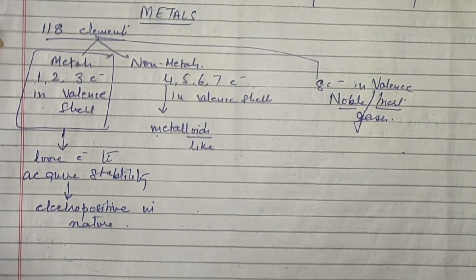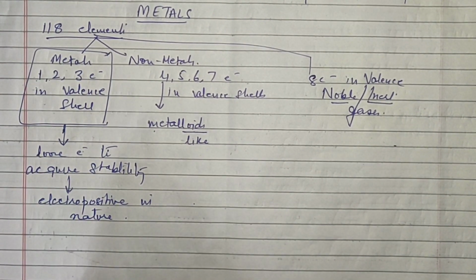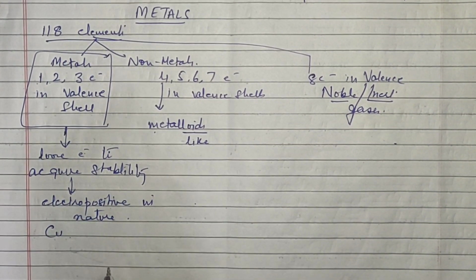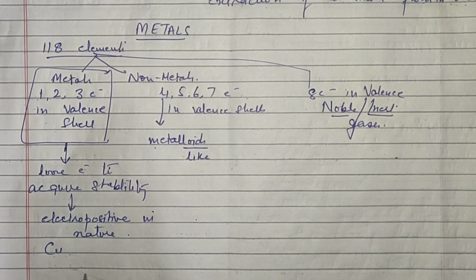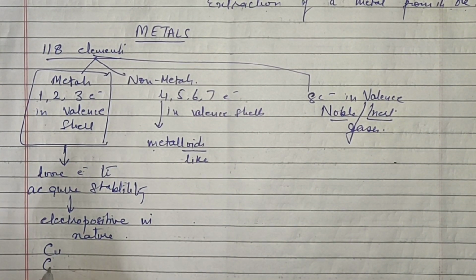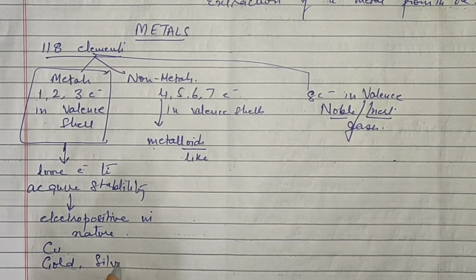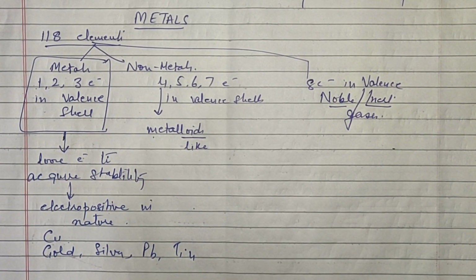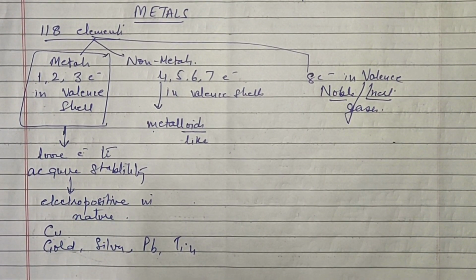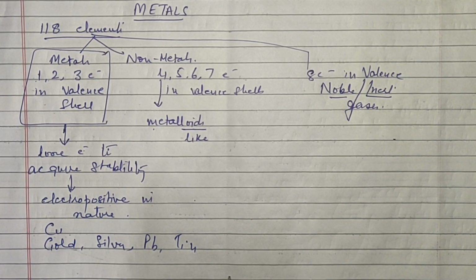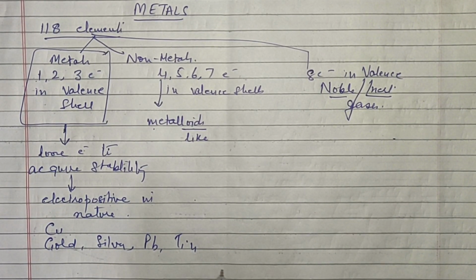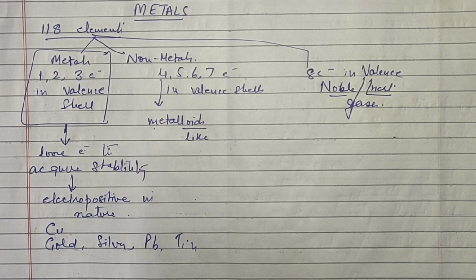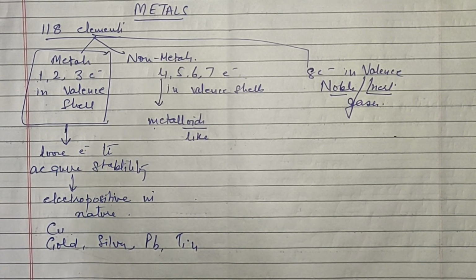It is not that metals are very new to man. Man has known metals for a very long time. Copper was the first metal which was used by man for making utensils, weapons and other purposes. And then metals like gold and silver, copper, lead, tin, antimony and mercury have been known to mankind from ancient times. Metals are widely used in our daily life for a large number of purposes. They are used for making jewelry, coins, utensils, furniture, heavy machinery, tools, transportation, etc. So they are used in a number of ways.